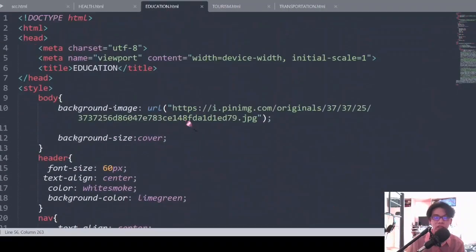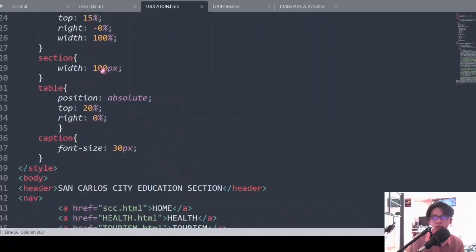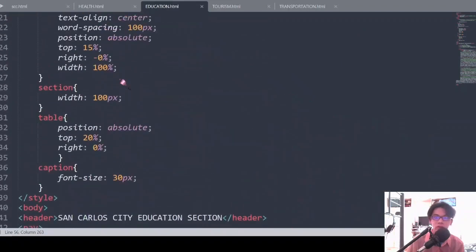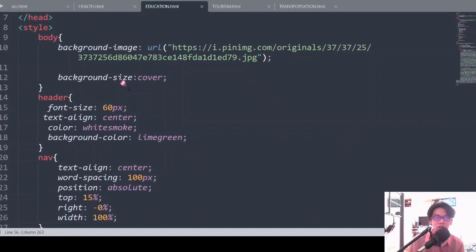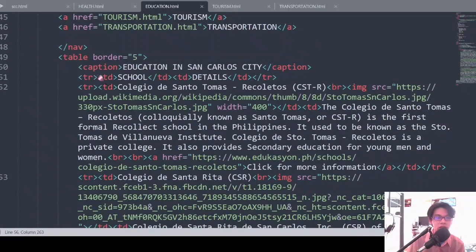Third is the education section. Again, the basic syntax or the needed tags for the page to work. In the education page, I put it in a table to simplify it all so that I won't have a hard time positioning it. So here, Education in San Carlos City. I put it in a table, then table rows and table data, then school and details.